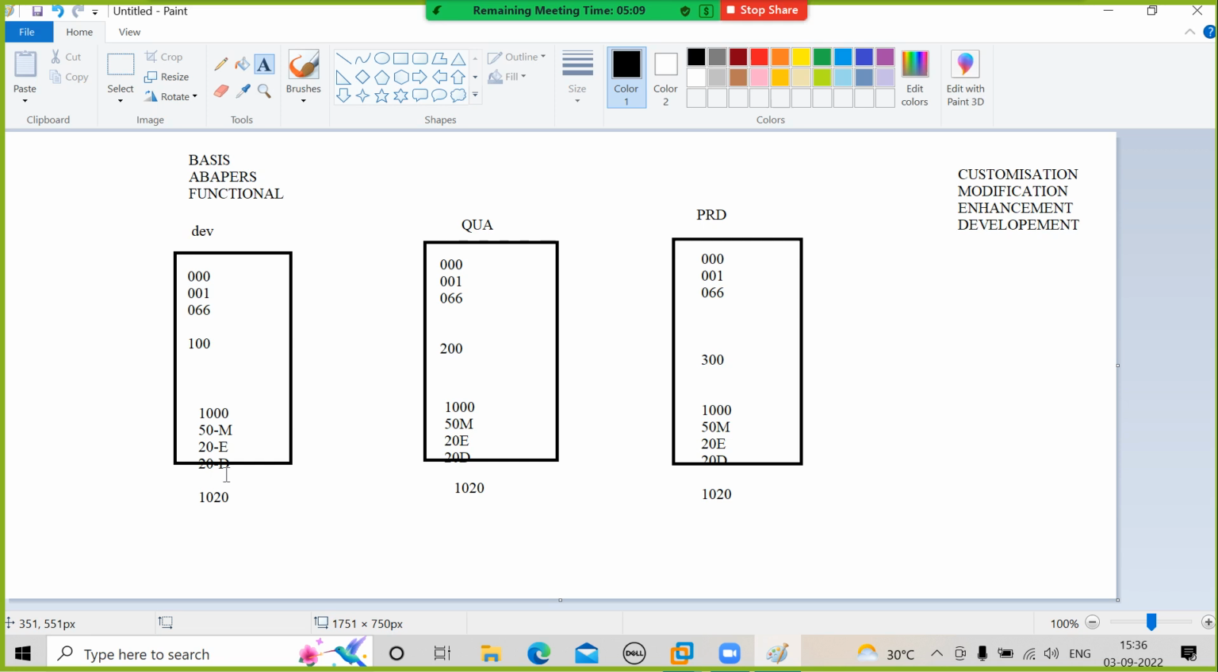In the development system, you need basis people, developers, and functional people. Do you have any end user? End user means, for example, you are an HDFC Bank customer. So you log in to the online HDFC Bank site. What is that system? HDFC's development system, quality system, or production system?